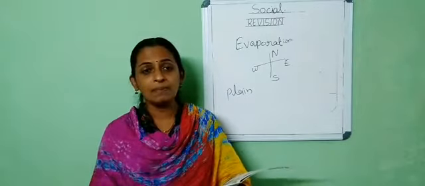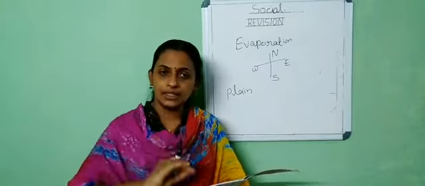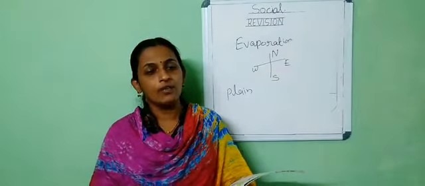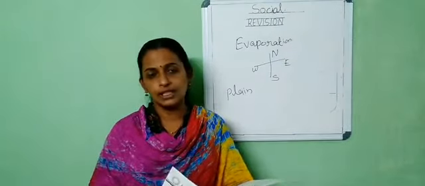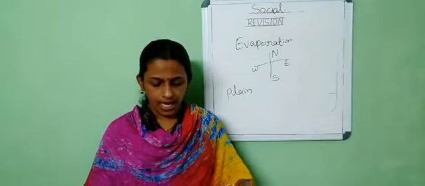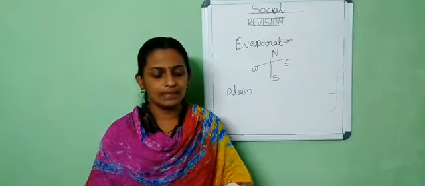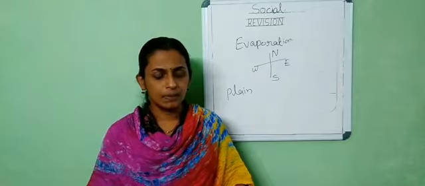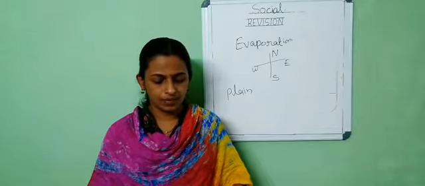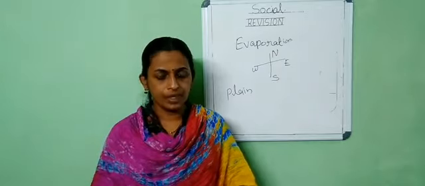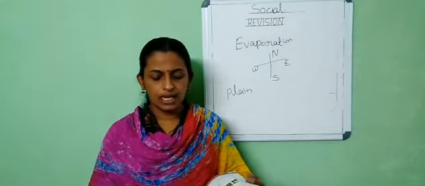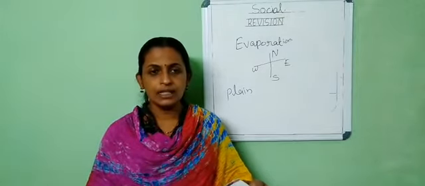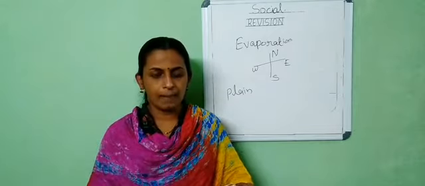And what is meant by state capital? State capital means the city where the office of the state government is located. Which is our state capital? Thiruvananthapuram or Trivandrum. And next one is about the climate: summer, winter, monsoon, autumn, spring and all. And the crops, which are the different crops, and the culture and heritage of different states and all.